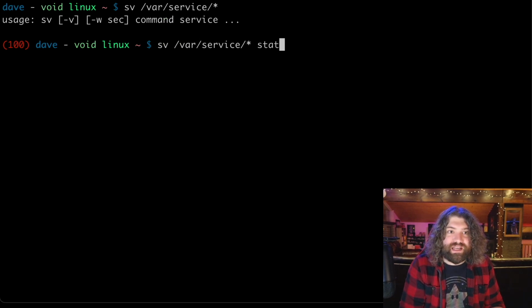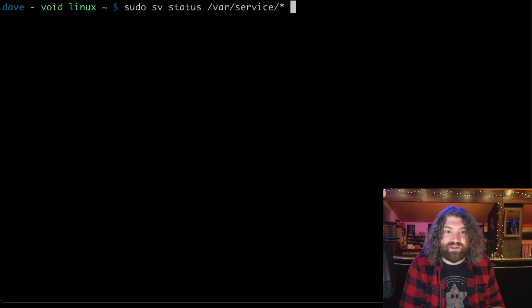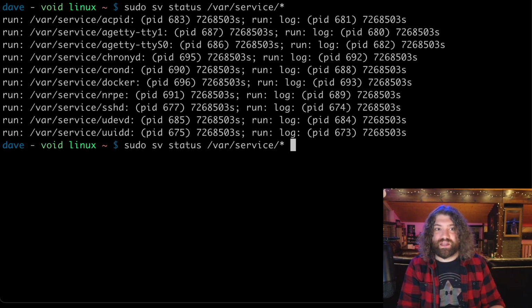Oh, is it status? Oh, sorry. I haven't run this command in so long. Status. And then it fails because it's not able to open them. So let's sudo it. So here's what it would look like on Void Linux if I were to run it manually. I'd have to type in the exact path, and this is what the output looks like.